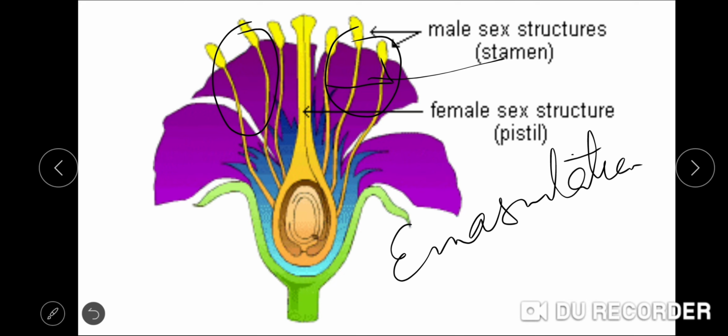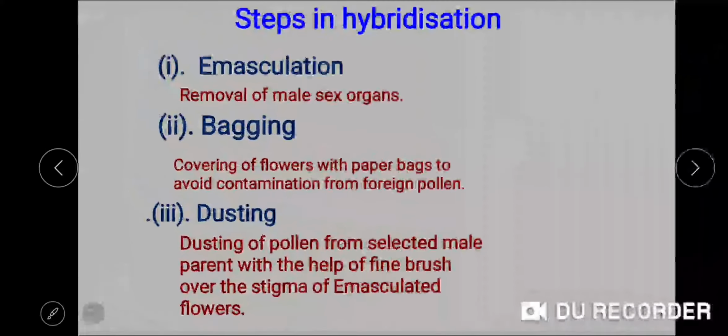And once this emasculation is carried out, these flowers were covered by a paper bag to avoid contamination from foreign undesired pollens. So these emasculated flowers were covered with a paper bag in order to avoid the contamination from the foreign undesired pollens.